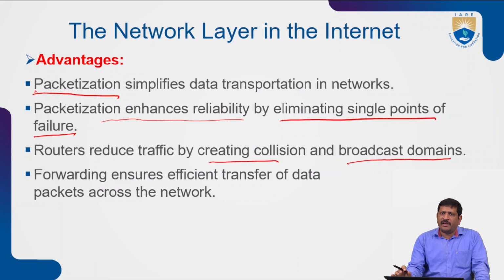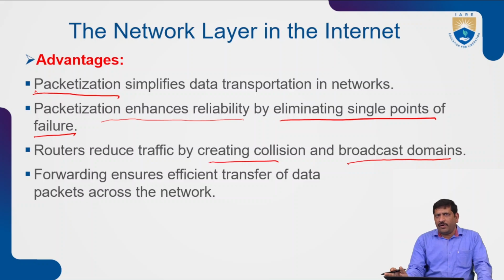So routers reduce the traffic, collision-free transmissions can be done, and broadcast domains can be implemented effectively, sending information from one device to multiple devices at a time.